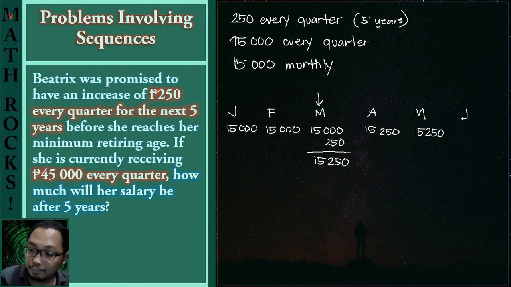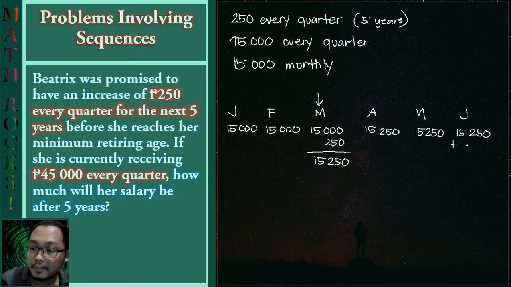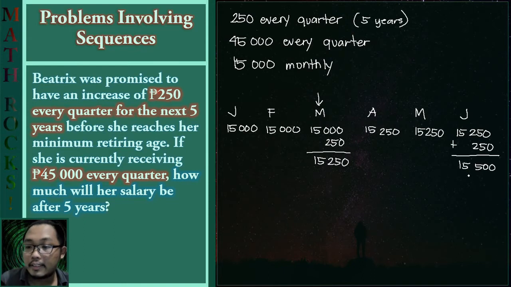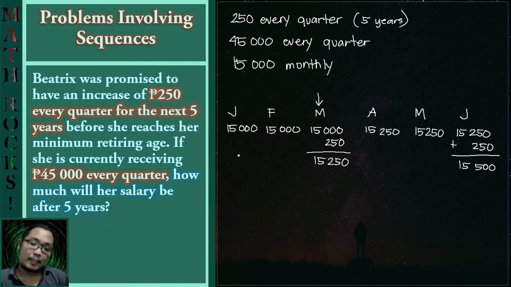But in June, since we have completed another quarter, her salary of 15,250 pesos will again increase by another 250 pesos, and now she will be receiving 15,500 here.